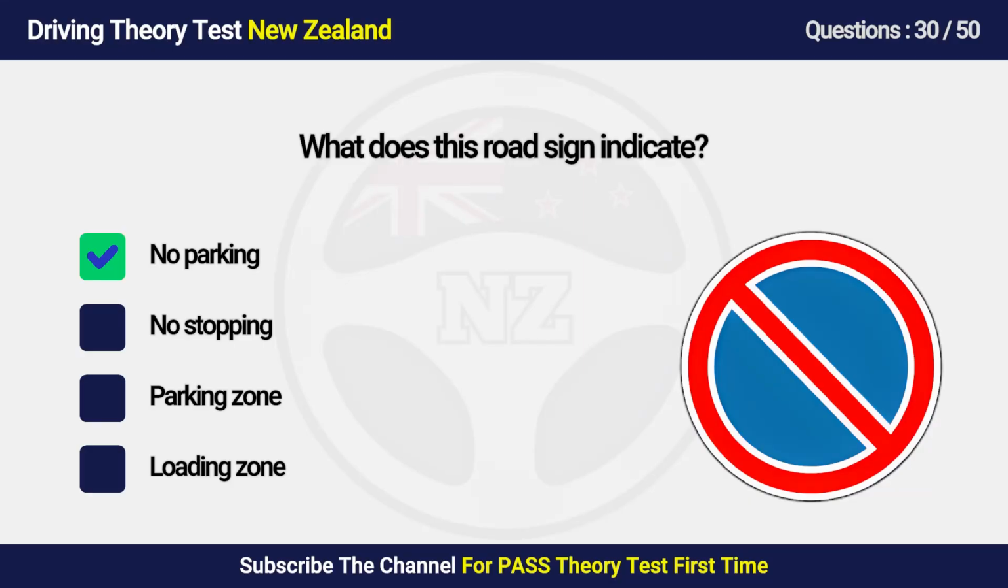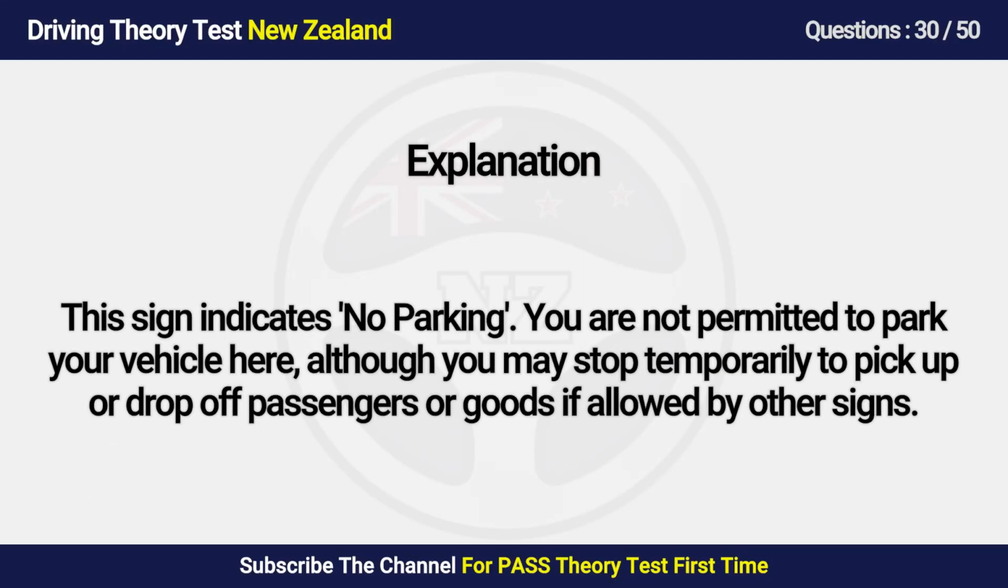Answers is A. No parking. This sign indicates no parking. You are not permitted to park your vehicle here, although you may stop temporarily to pick up or drop off passengers or goods if allowed by other signs.